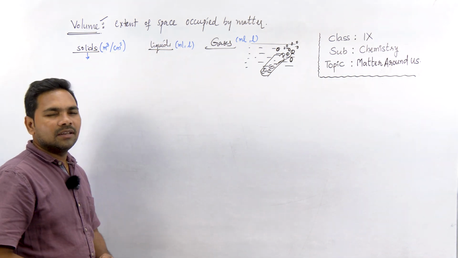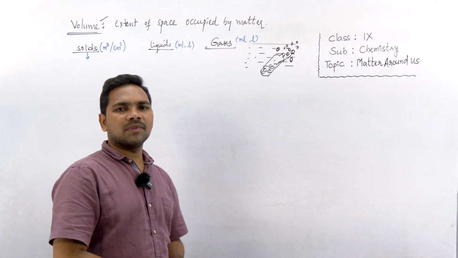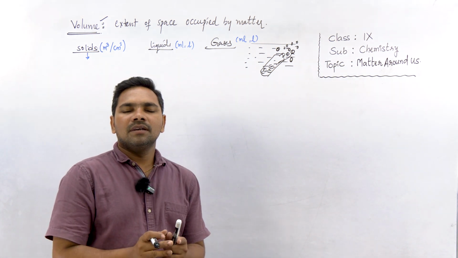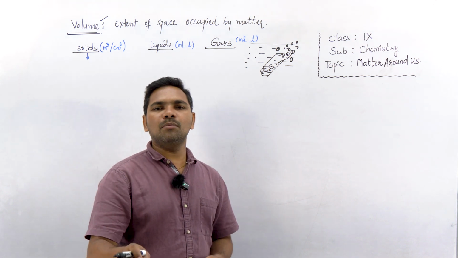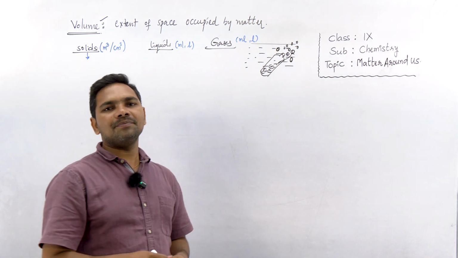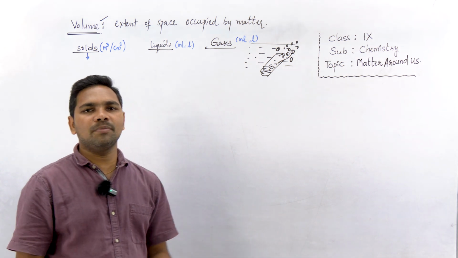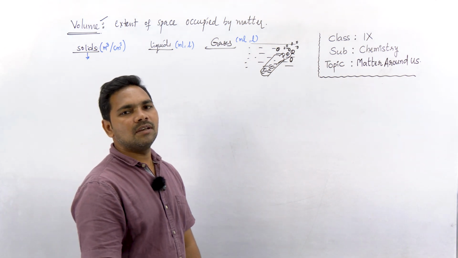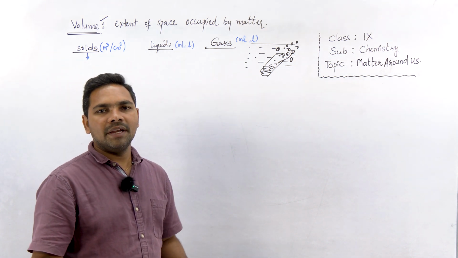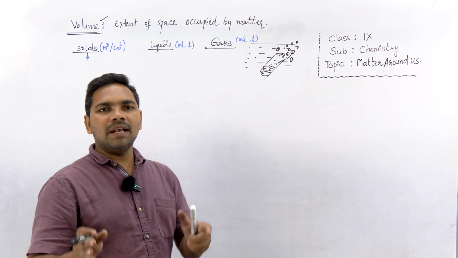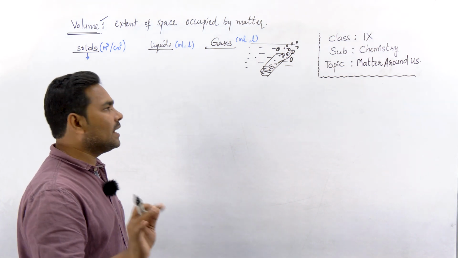Now let us consider solids. Do solids always occupy a fixed space? For example, there is a table in the room. Does that table occupy the same space every day? Or one day it occupies small space, one day it occupies large space. Is it like that? No, right? The table, since it is a solid, doesn't change its shape, and it always occupies the same amount of space, like it has the same volume.